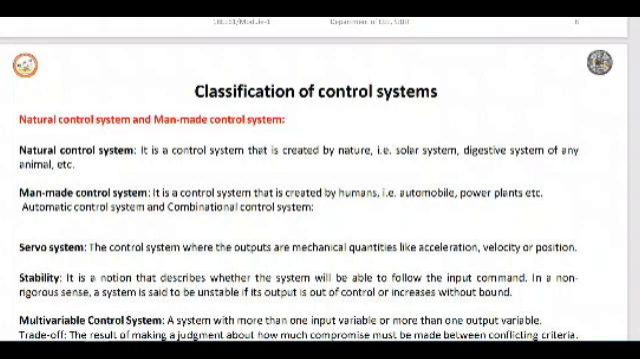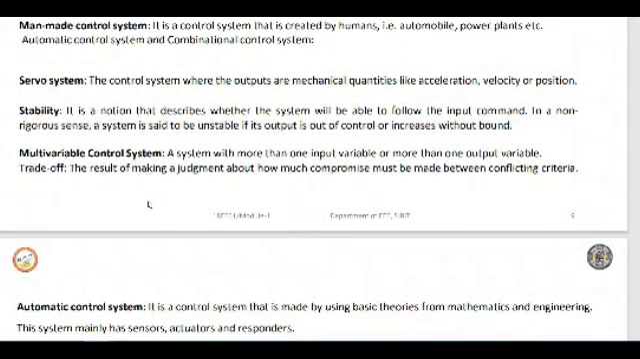Then the man-made control system. It is a control system that is created by humans, for example automobiles, power plants, etc. The automatic control system and the combinational control system are the two types involved in a man-made control system. Automatic control system means all the controlling action is done automatically, and combined control system means both natural as well as man-made are required to control the system. The example for this is the servo system.